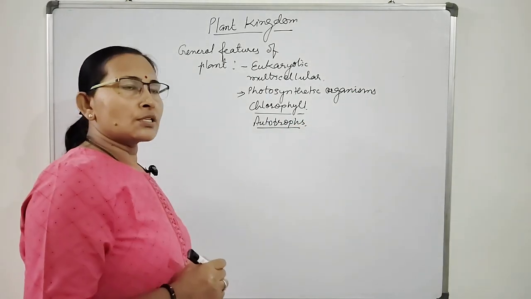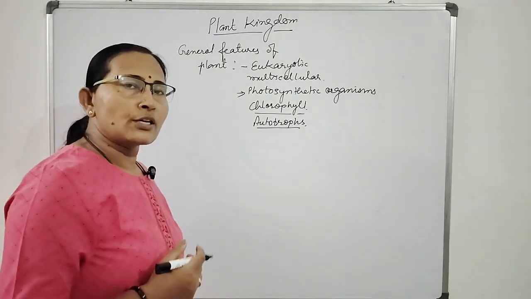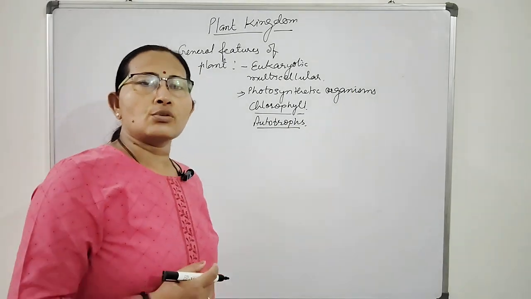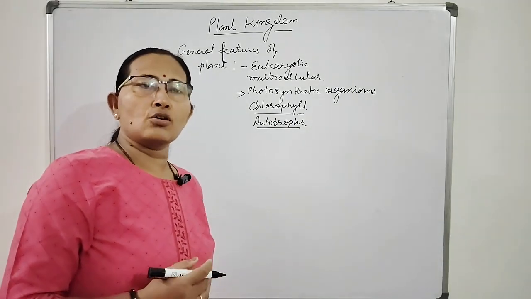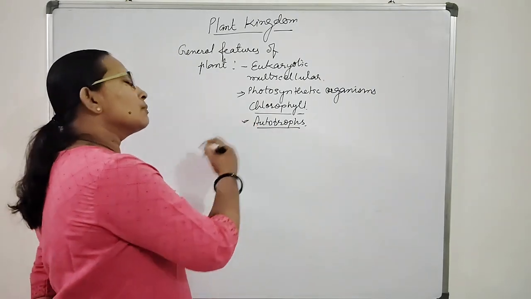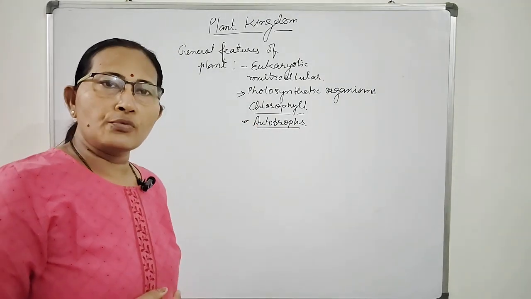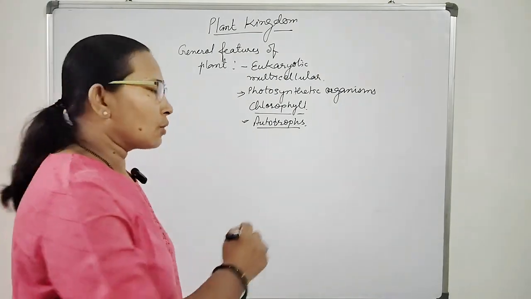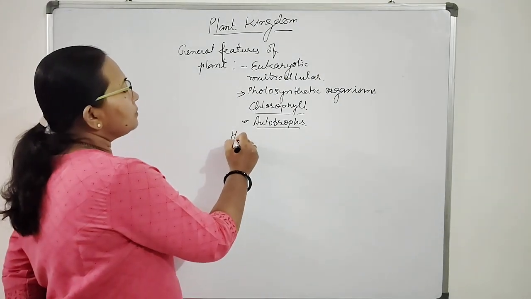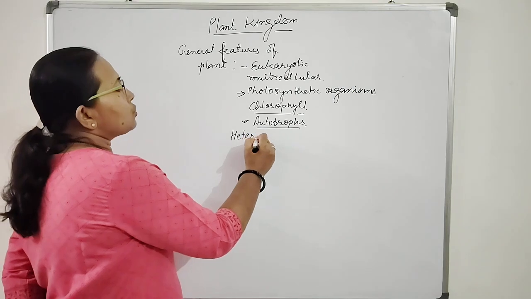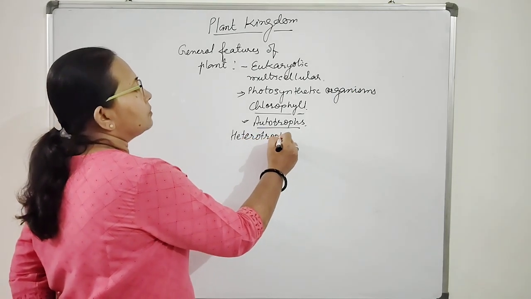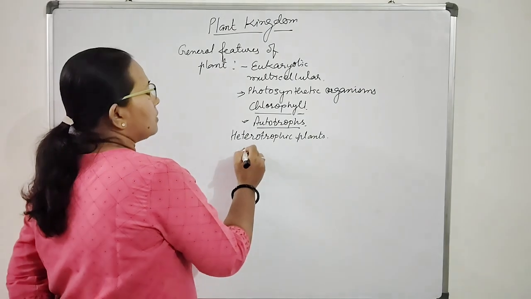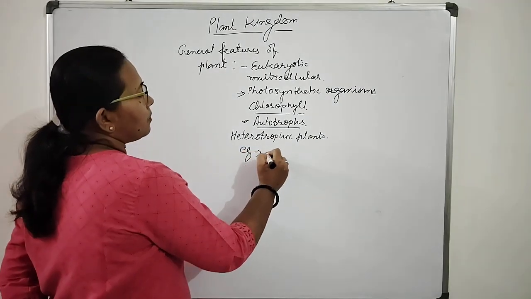But as an exception, some plants are heterotrophic. The difference between autotrophs and heterotrophs: those capable of making their own food are called autotrophs, and those unable to make their own food are called heterotrophs. Some plants are included in heterotrophs. For example, heterotrophic plants.